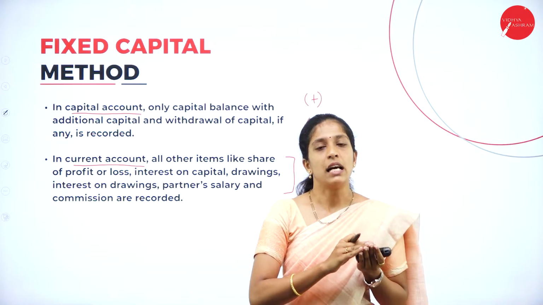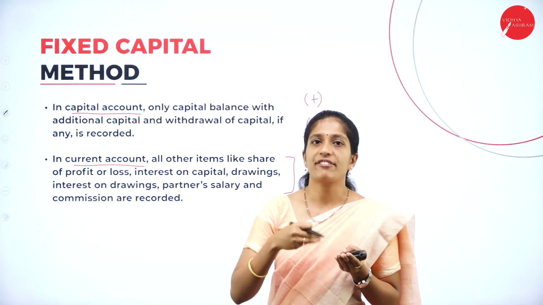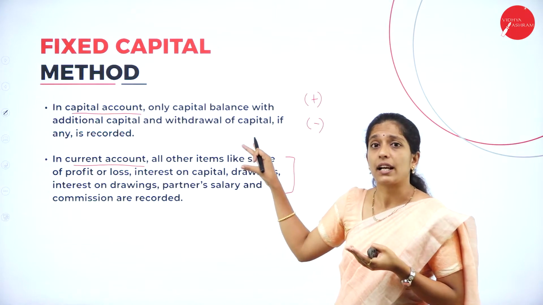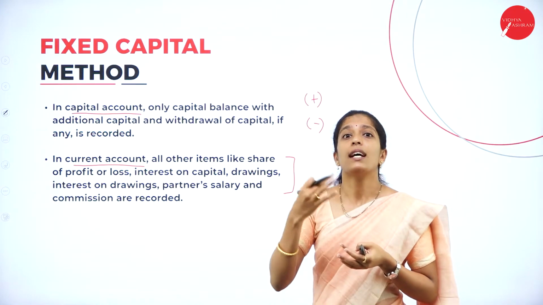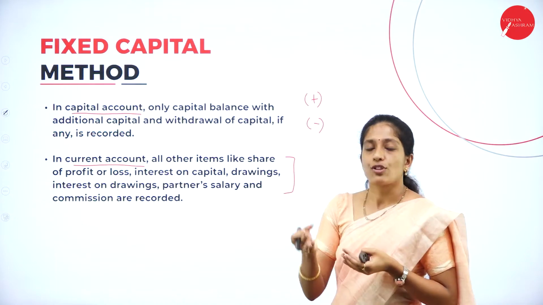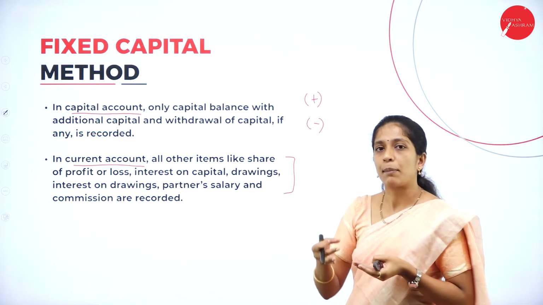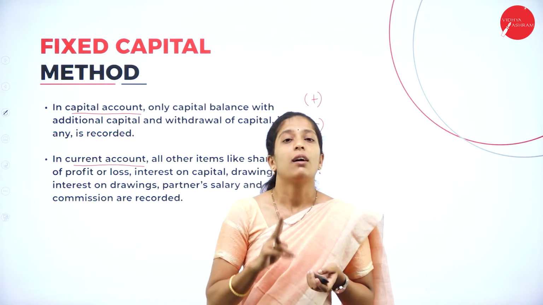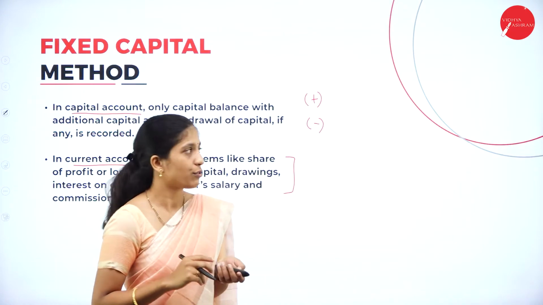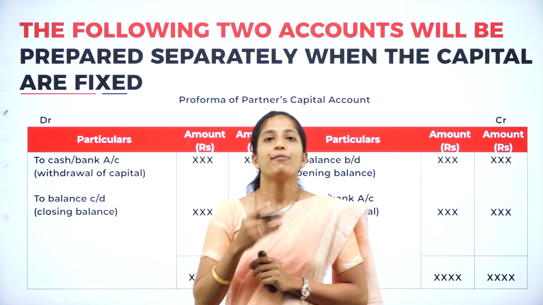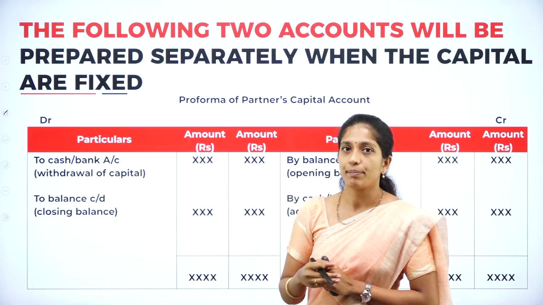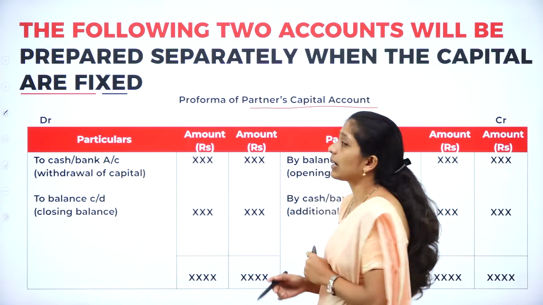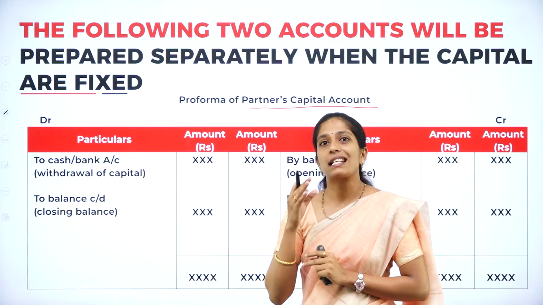Whereas in capital account, only capital will be recorded, and if any additions or withdrawal is made, that will be recorded under partner's capital account. Whereas in partner's current account, all other items like interest on capital, drawings, interest on drawings, salary, commission will be recorded under current account. So they are mainly going to maintain two accounts. Now we shall see the proforma of partner's capital account under fixed capital method. As I told, there are mainly two accounts. The first account is partner's capital account and the next account to be maintained is partner's current account.